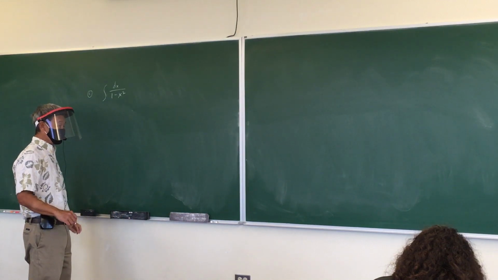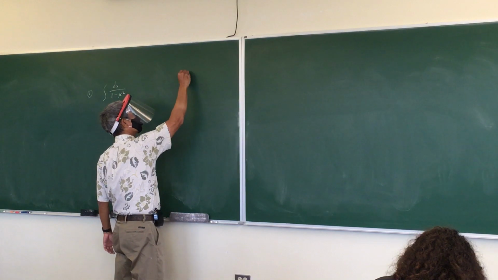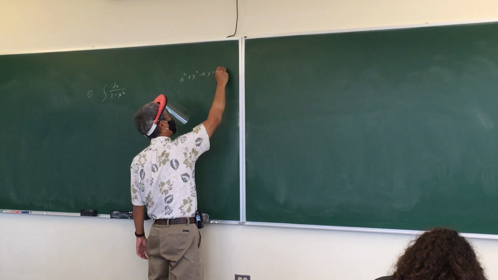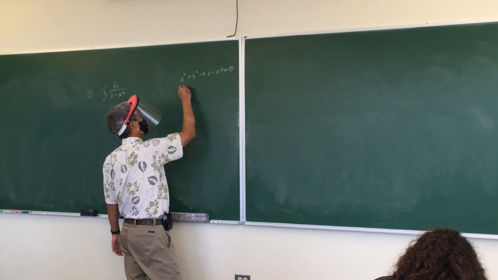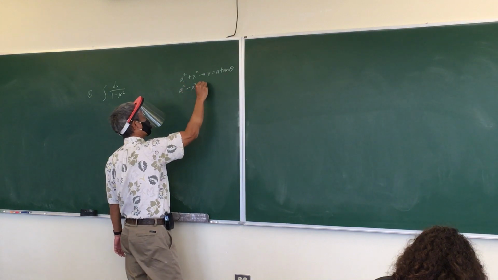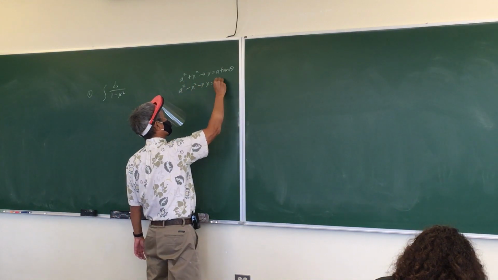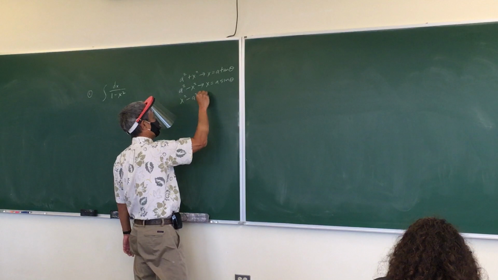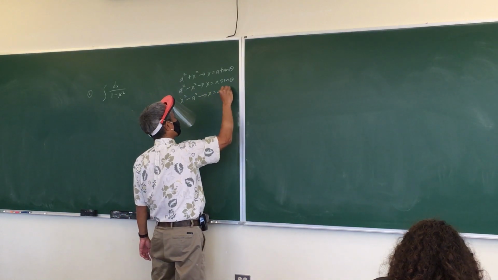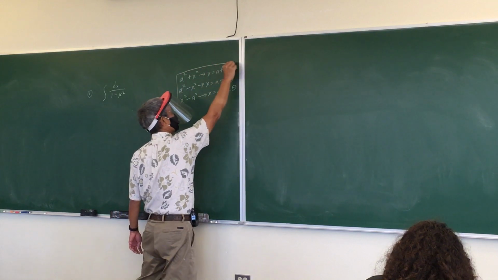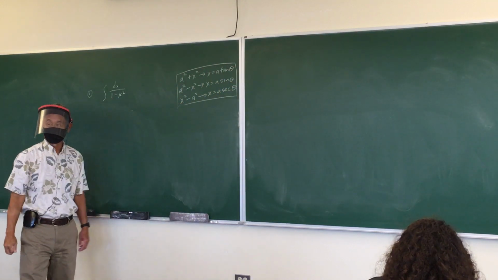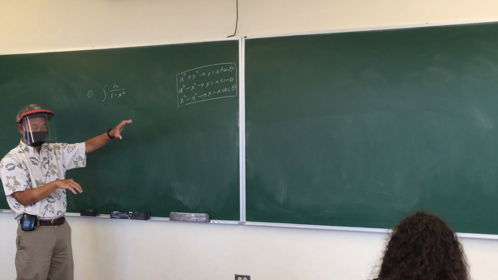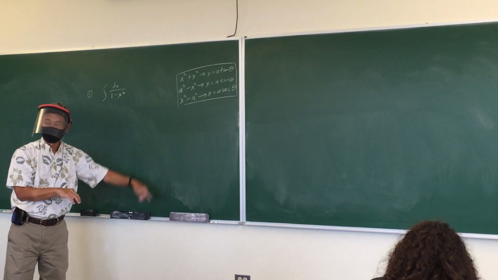So what are the trig substitutions? Well, if you see a squared plus x squared, your substitution will be x equals a tangent theta. If you see the expression a squared minus x squared, then your substitution will be x equals a sine theta. And if you see x squared minus a squared, your substitution will be x equals a secant theta. I will give you these formulas on the quiz so you don't have to memorize them. The directions for the last 2 problems say use trig substitution, and I'll give you those formulas right there.